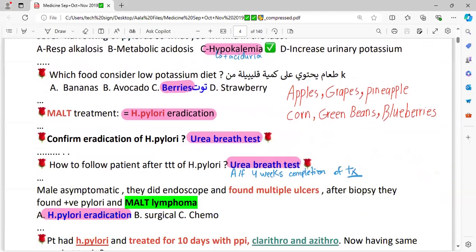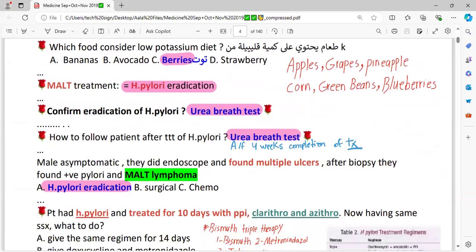Which food is considered a low potassium diet? Berries. We know that bananas, avocado, and strawberry are rich in potassium. Berries are low in potassium. These are the foods which are high in potassium.